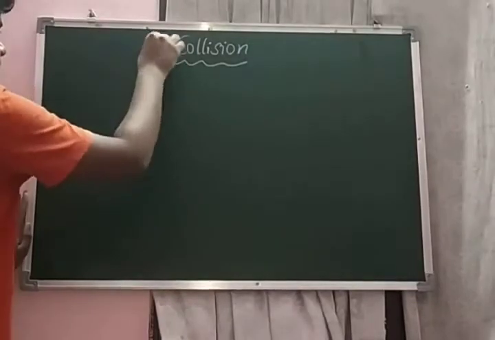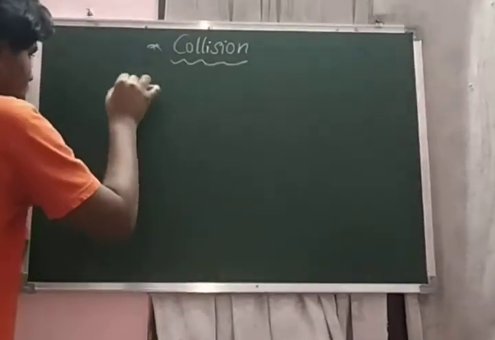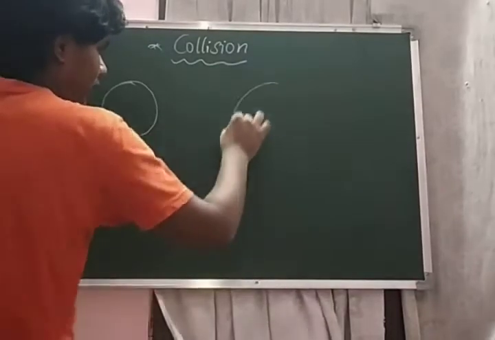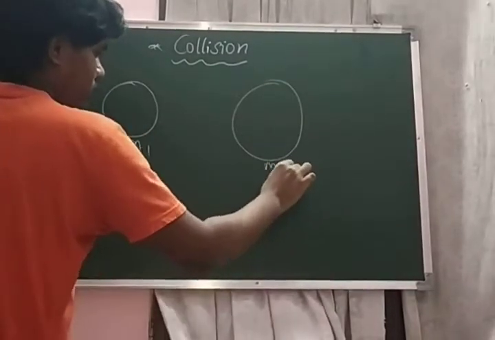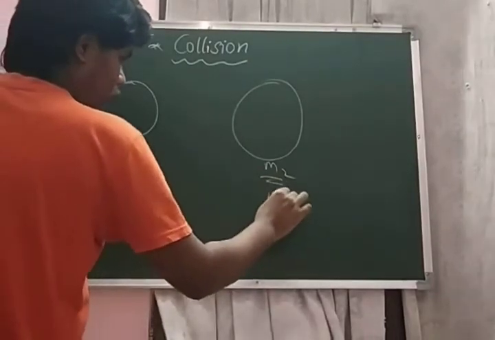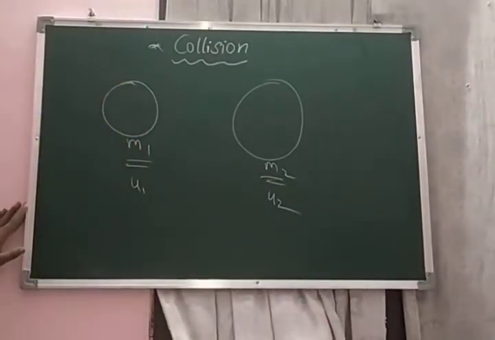Collision. Let us consider two balls of masses m1 and m2 with velocities u1 and u2. What does collision mean?